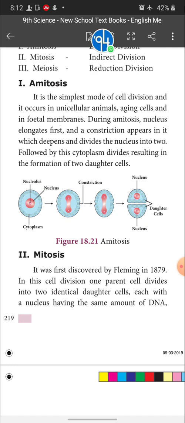Okay, children. Today I am going to teach only about mitosis. This is very basic and very essential for your higher studies also, right? And mitosis, as I already told you, takes place in the somatic cells or body cells of our body. Somatic cells consist of a diploid number of chromosomes. In almost all animals, mitotic cell division occurs in diploid cells. Somatic cells are called diploid cells.